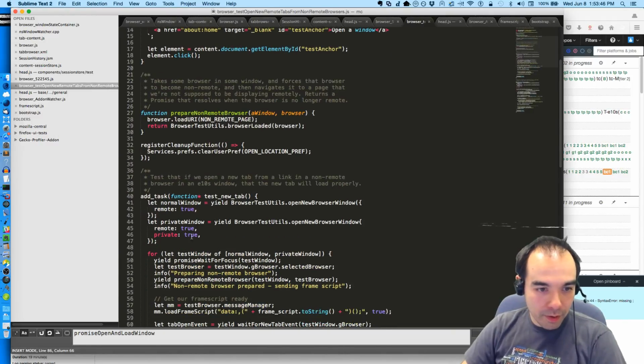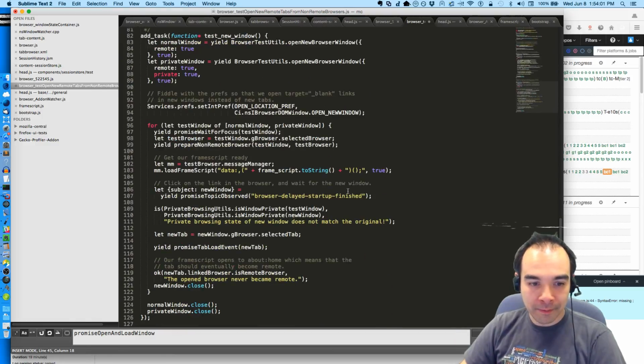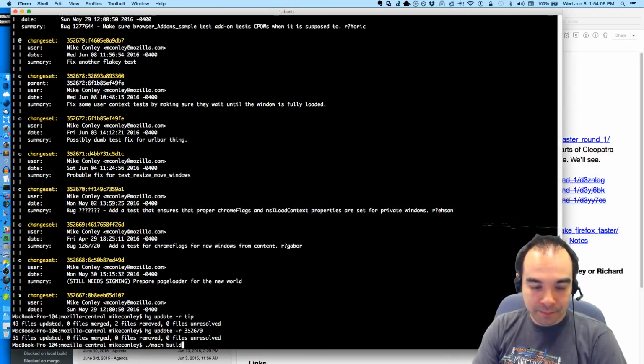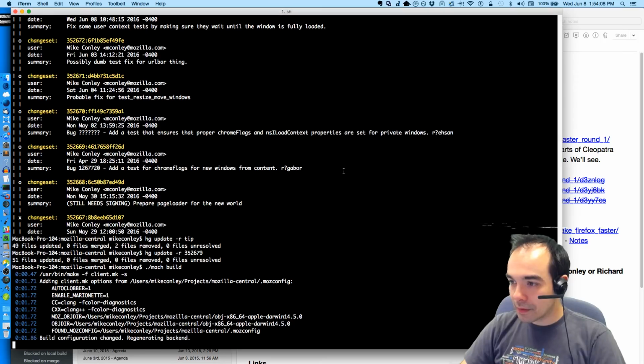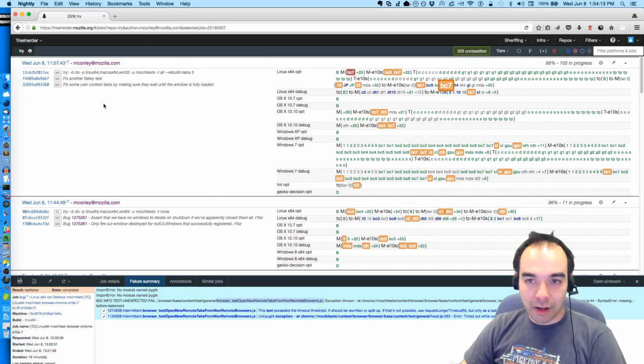Let's bump up the font. Line 44. Gah! Not a semicolon. I'm missing a full-blown parenthesis. How did that happen? I tested this before. How did that not completely explode before? All right, well, let's build it and run it locally and then push it to try. What a life. I guess I'll keep this going.